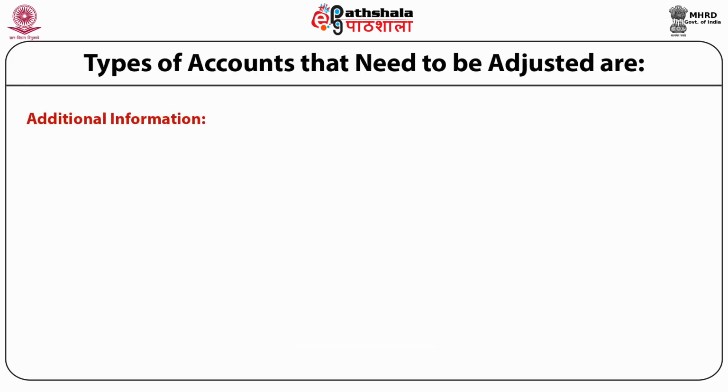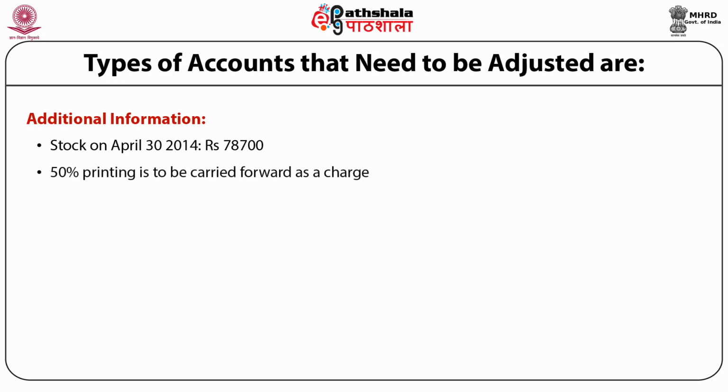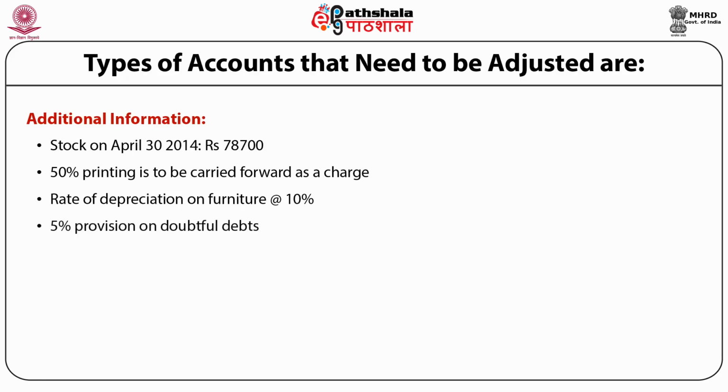Additional information for the preparation of financial statements is given here. Stock on April 30, 2014 is 78,700. 50% of printing is to be carried forward as a charge. Depreciation on furniture is at the rate of 10%. 5% provision on doubtful debts.